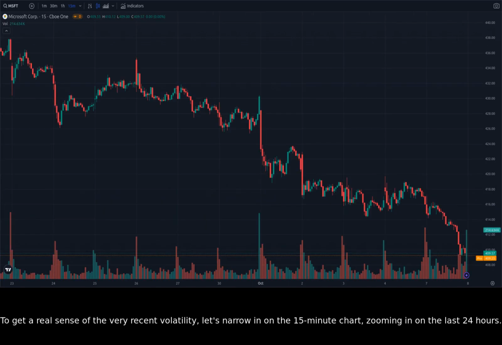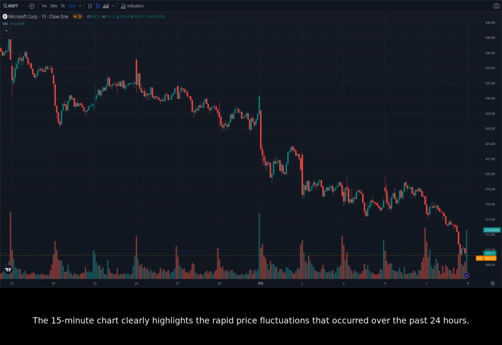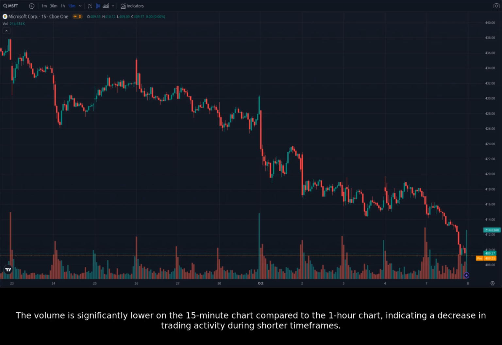resistance level. To get a real sense of the very recent volatility, let's narrow in on the 15-minute chart, zooming in on the last 24 hours. The 15-minute chart clearly highlights the rapid price fluctuations that occurred over the past 24 hours. We see a combination of green and red candlesticks, suggesting both short-term bullish and bearish pressures. The volume is significantly lower on the 15-minute chart compared to the 1-hour chart, indicating a decrease in trading activity